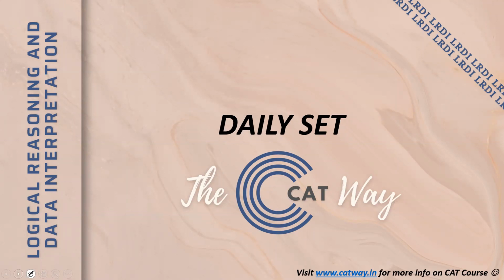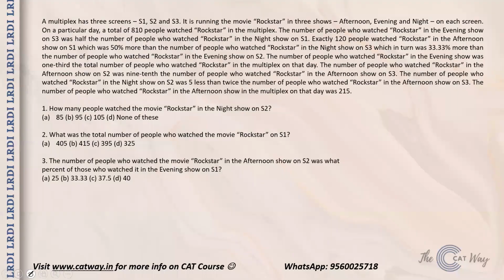Now moving on to the set that we have. It says that on a multiplex screen, S1, S2 and S3, a multiplex is three screens, it is running a movie Rockstar in 3 shows, afternoon, evening and night, on each screen. On a particular day, a total of 810 people watched Rockstar in the multiplex.